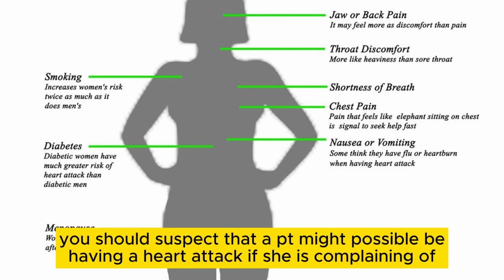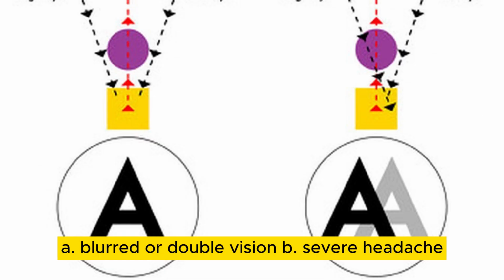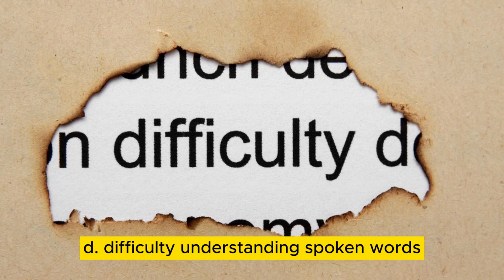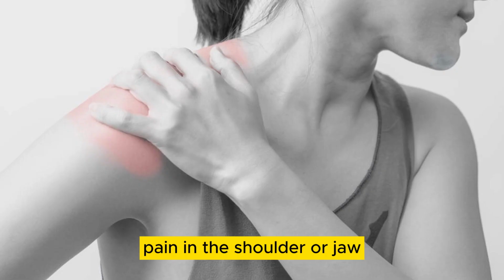You should suspect that a PT might possibly be having a heart attack if she is complaining of: A. Blurred or double vision. B. Severe headache. C. Pain in the shoulder or jaw. D. Difficulty understanding spoken words. Pain in the shoulder or jaw.